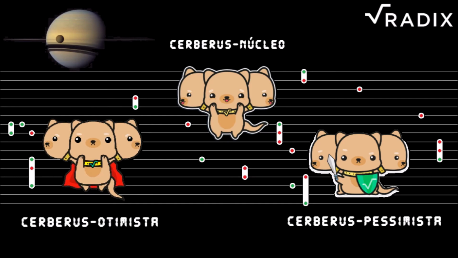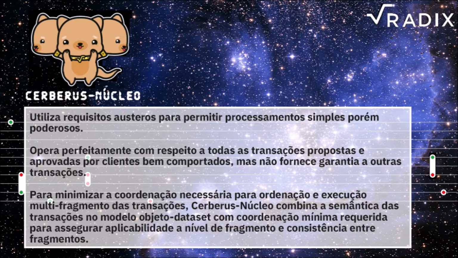Using these variants, the network will be able to adapt to the needs of specific use cases. Core Cerberus, simple yet efficient transaction processing. Core Cerberus uses strict environmental requirements to enable simple yet powerful transaction processing.